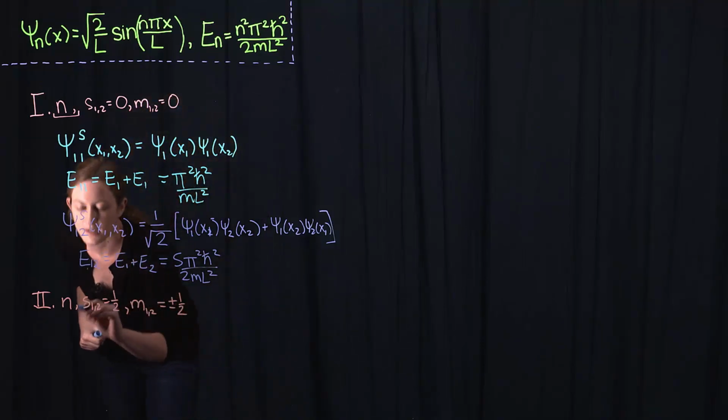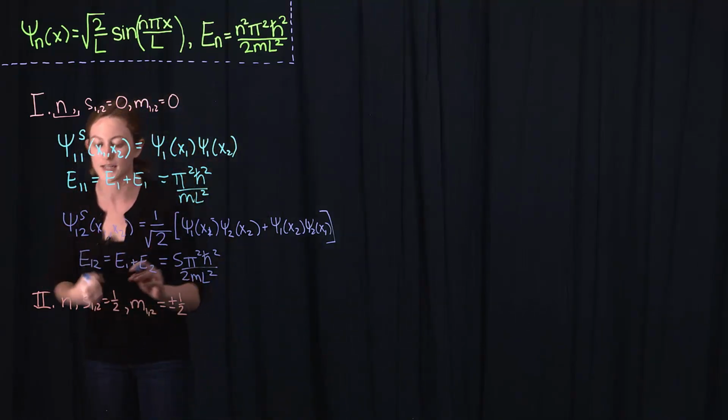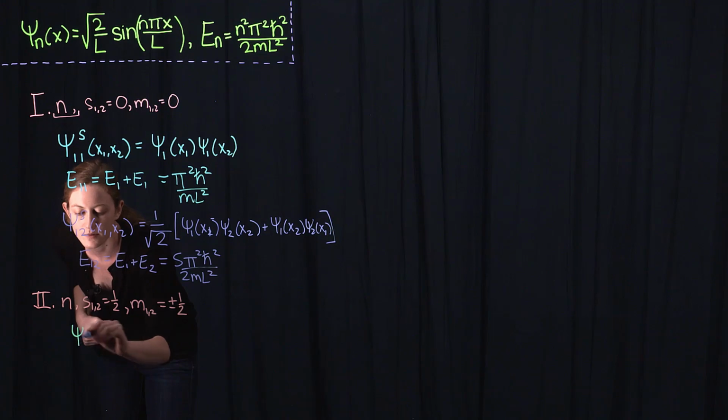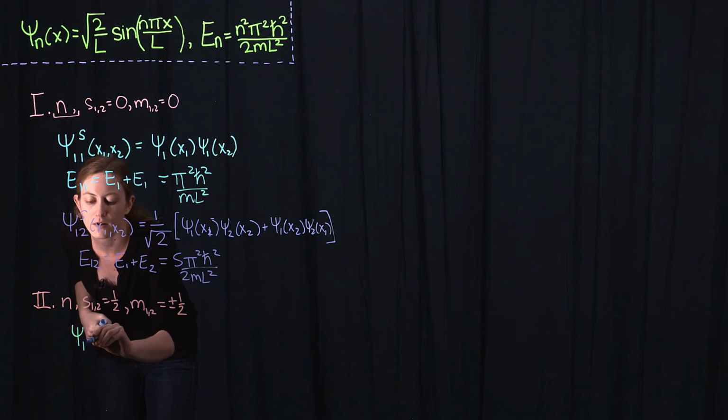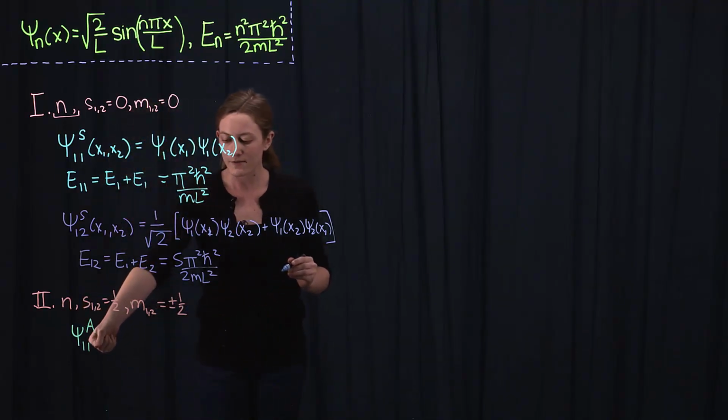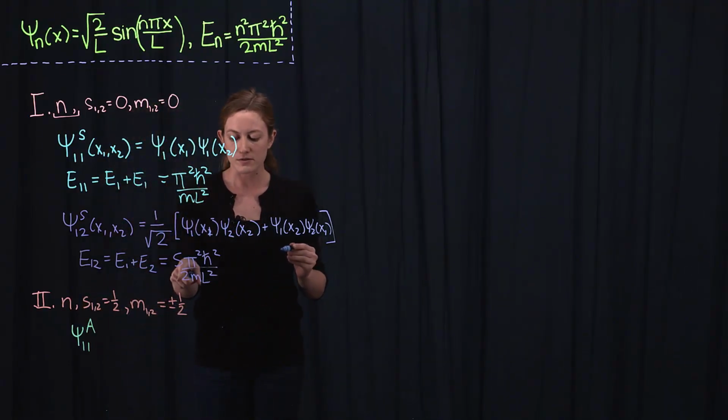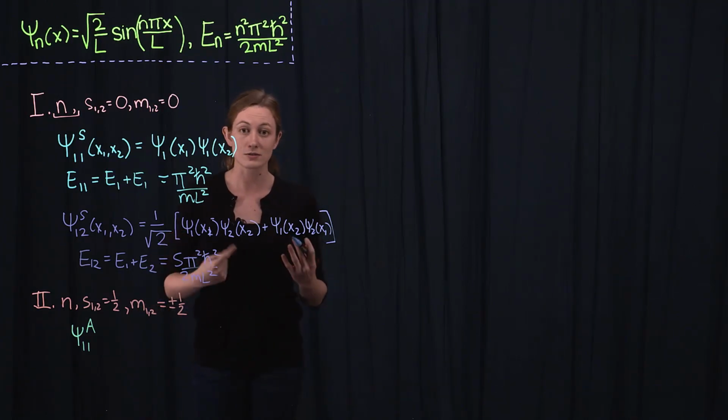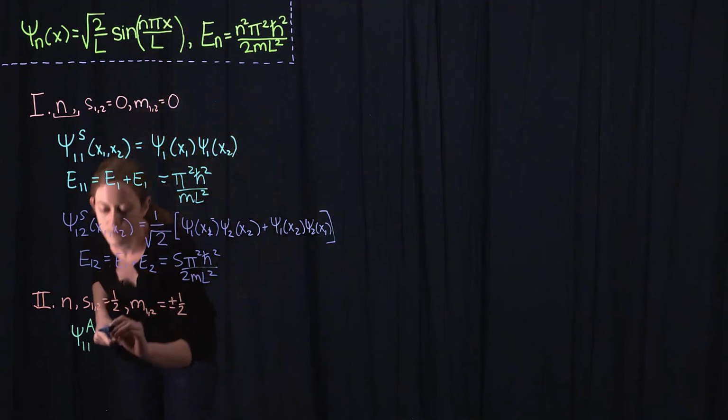So in the ground state, where n equals, say, m equals 1, we'd have psi 1, 1 antisymmetric. One electron will have to have m equals plus 1/2, and the other will have to have spin down, m equals minus 1/2, so that they don't have the same quantum numbers. And then they can each have n equals m equals 1.